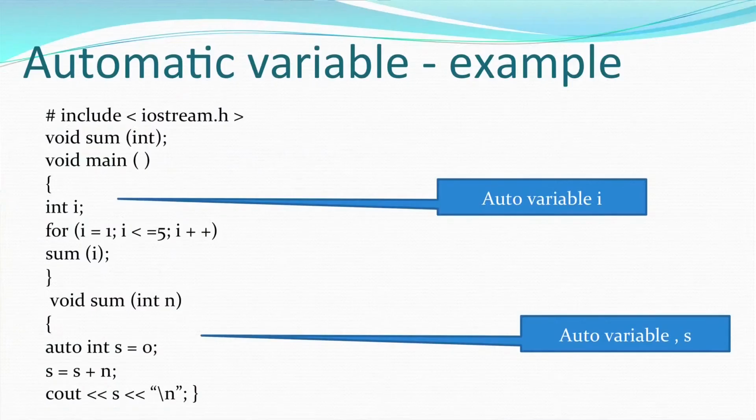Then we talk about an example of automatic variables. A variable I is declared, which is an auto variable, and inside the sum function a variable s is declared, which is also an auto variable. s is accessible only inside the sum function, and I is accessible only inside the main function. So, I is local to main and s is local to sum.